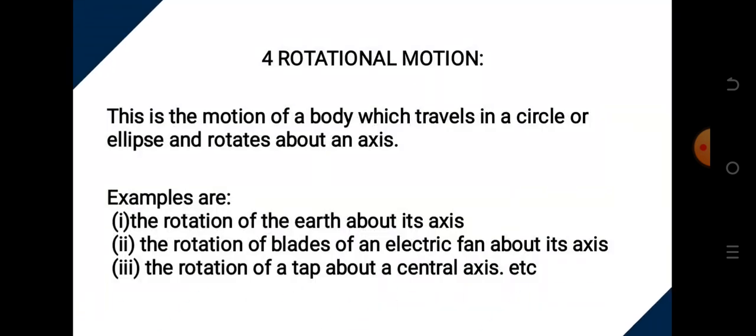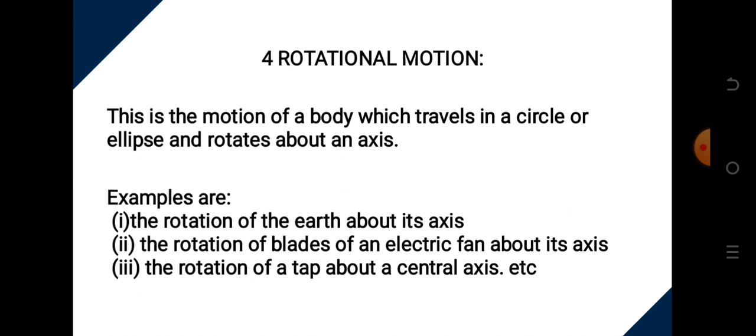Number 4, we have rotational motion. This is the motion of a body which travels in a circle or ellipse and rotates about an axis. Something very important here is that rotational motion is always a motion in a circular path but around an axis of rotation, that is the point of rotation. Examples: number 1, the rotation of the heart about its axis. Remember, the heart rotates but about its axis.